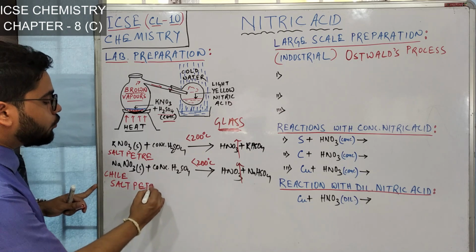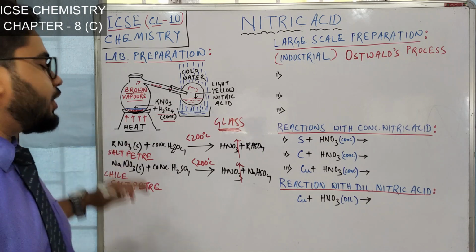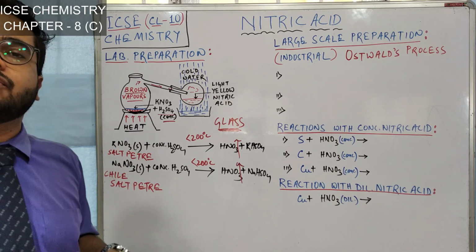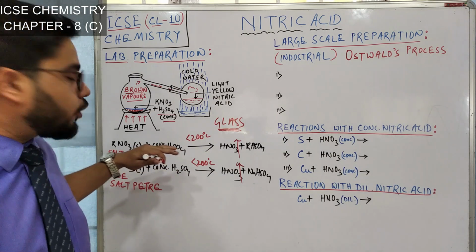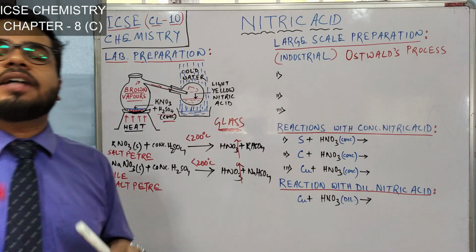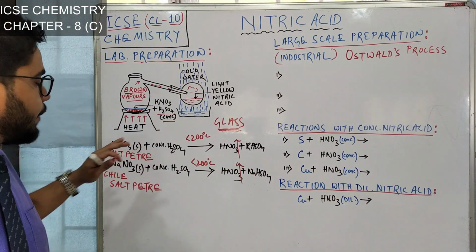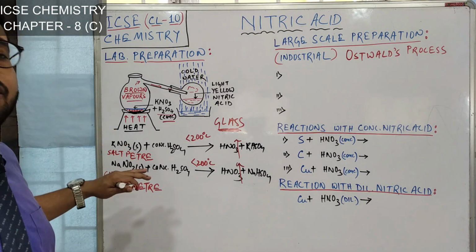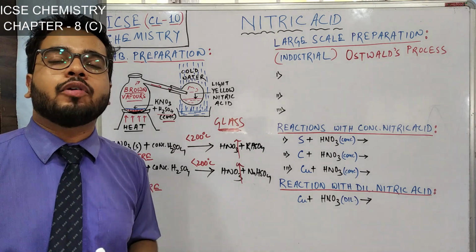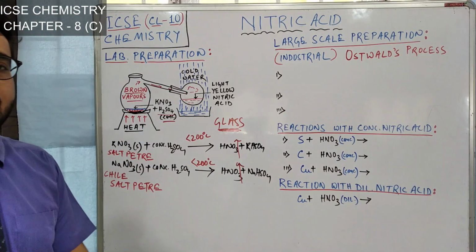Sometimes to confuse you, the question setters are not directly giving you potassium nitrate or sodium nitrate. They ask, write the balanced chemical equation of concentrated sulfuric acid with saltpeter. Now, if you do not know what saltpeter is, you may not be able to write. That is why please understand and try to remember. Saltpeter is the common name of potassium nitrate and Chile saltpeter is the common name of sodium nitrate. That's all from the lab preparation of nitric acid.